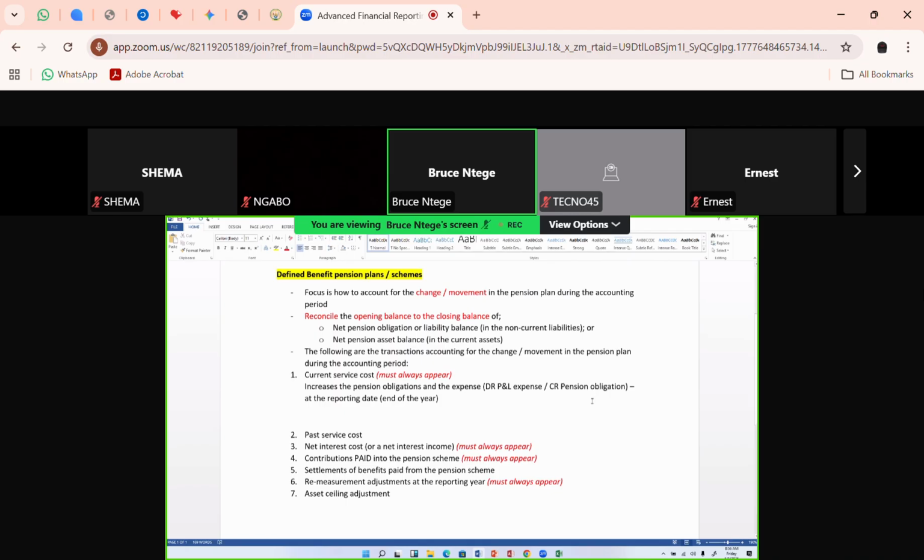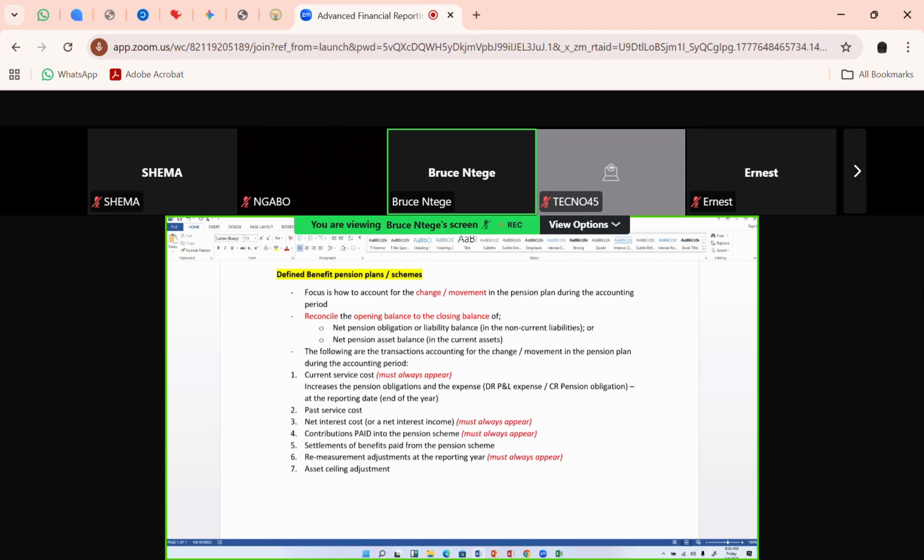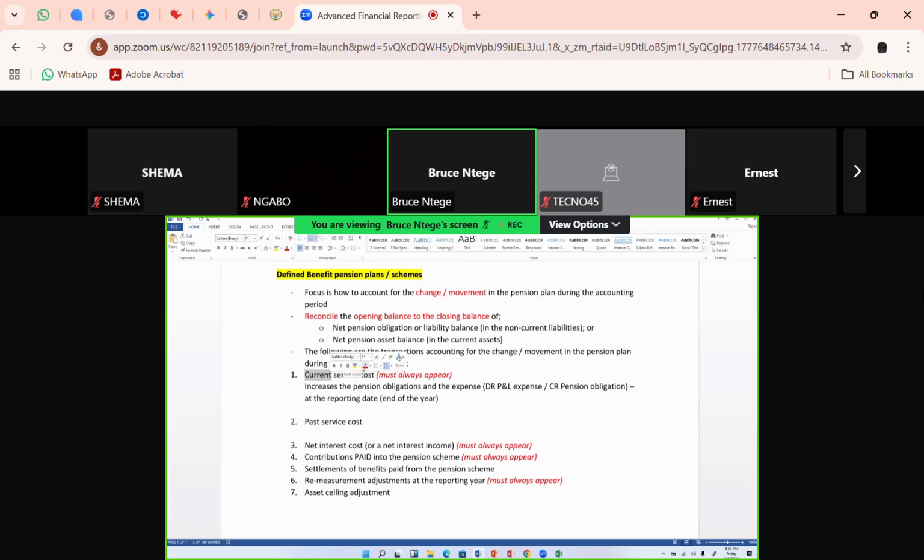Now, how about the past service cost? So let's also see how the past service cost is done. Please, the past service cost is so similar to the current service cost. If you see, the English is that one of them is current, while the other one is past. They are basically both service costs. So because of that, the past service cost is also going to increase the pension obligations in the year or at the start of the year.